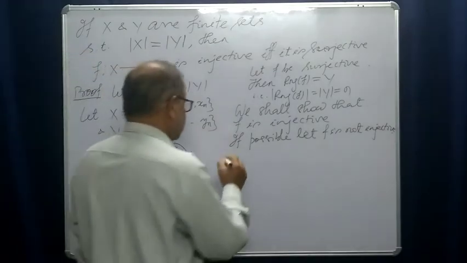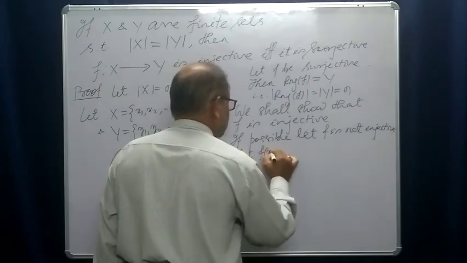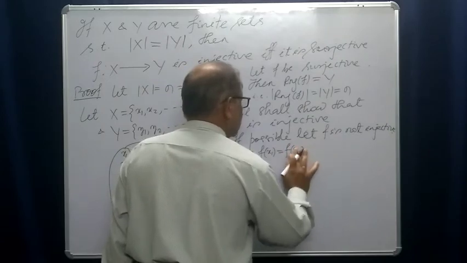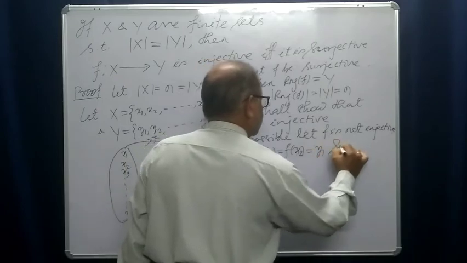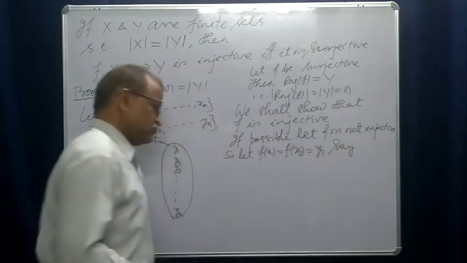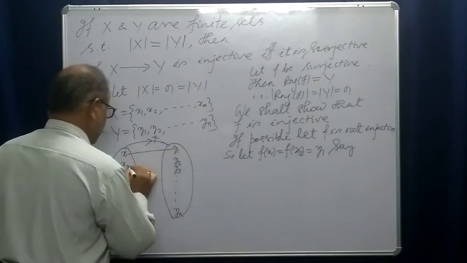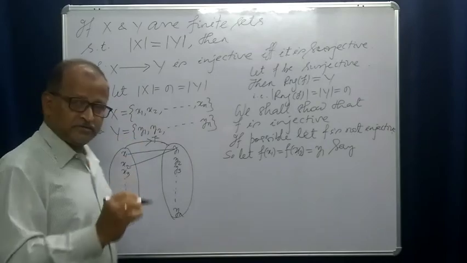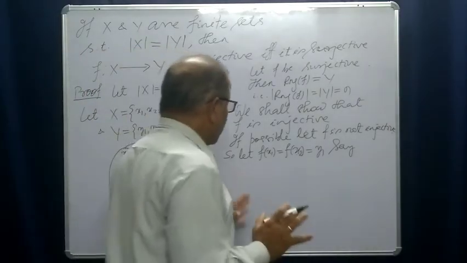So let f of x1 be equal to y1, and f of x2 also equal to y1. You may ask why x1, x2?